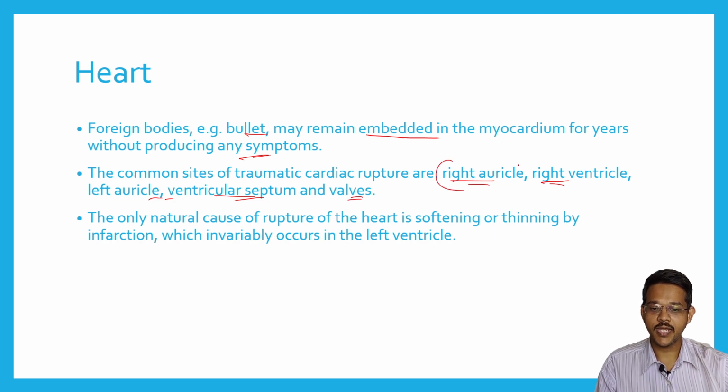So the commonest are the right auricle and right ventricle, which are seen anteriorly. Then the left ventricle, ventricular septum, and valves are the least common places where traumatic cardiac ruptures occur. The only natural cause of rupture of the heart is softening or thinning of infarcts, which generally occurs in the left ventricle. So if the person has an infarction, it may lead to thinning of the ventricular wall, which may lead to natural rupture of the heart, commonly seen in the left ventricle.